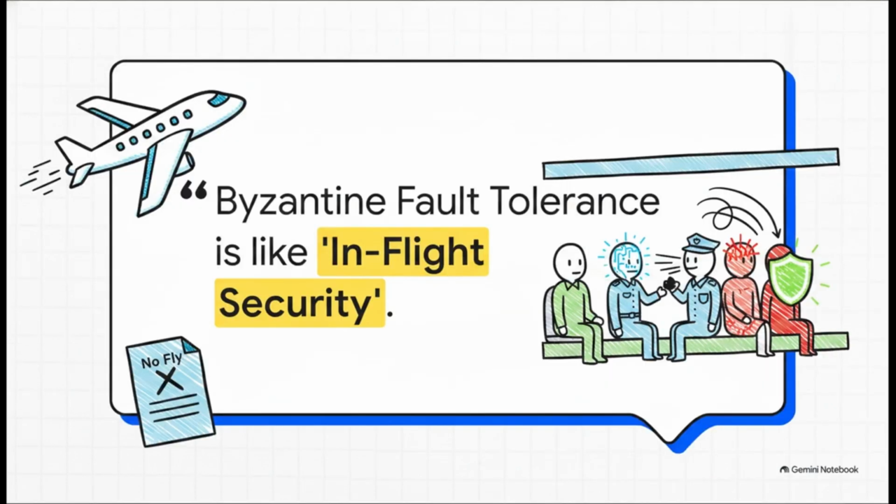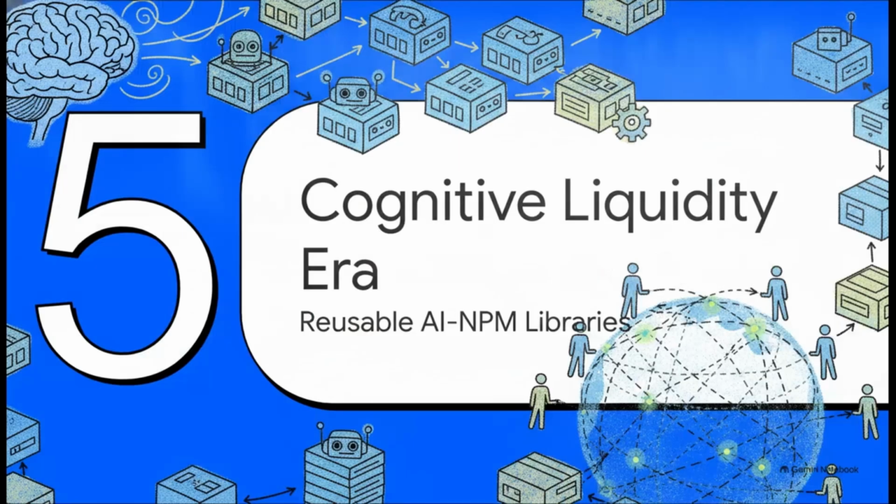The paper uses a really great analogy here that makes total sense. A secure federated registry is kind of like a no-fly list. It keeps the known bad actors out before they even board the plane. But active Byzantine fault tolerance, that is your in-flight security. It actively protects the system, ensuring safety just in case a previously vetted, trusted agent with a valid ticket suddenly turns malicious mid-task. Which leads us to our final stop, examining the long-term economic endgame.